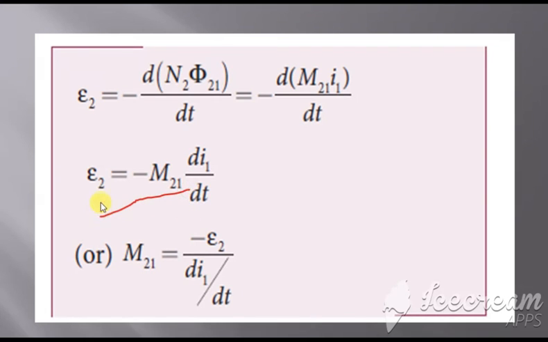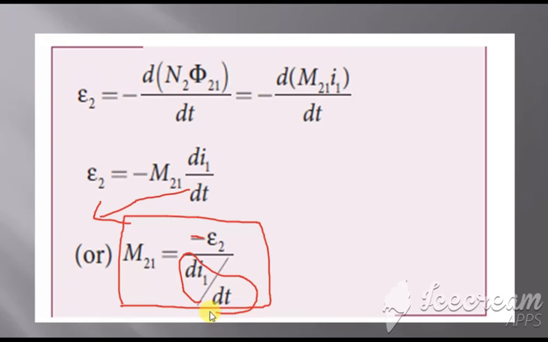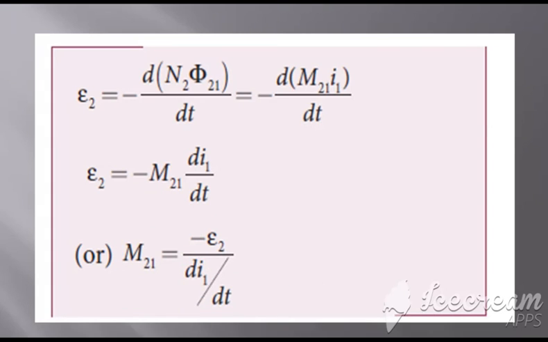Okay, so we get the equation for M21, which denotes the mutual induction. So mutual induction is also equal to minus E2, where E2 is the induced EMF. So mutual induction is also equal to the opposing EMF when dI1 by dt is equal to 1. Okay, so we can say that mutual induction is equal to the opposing EMF when the rate of change of current is equal to 1. That gives the other definition for mutual induction. Clear with this?